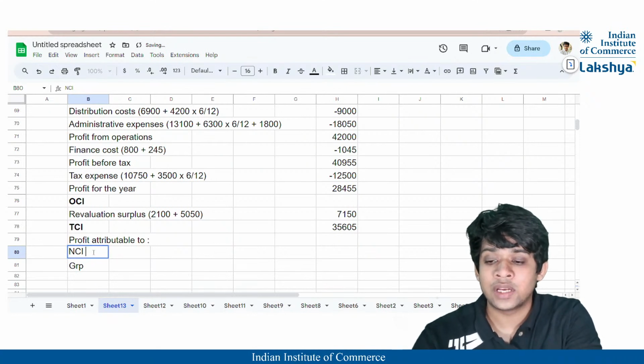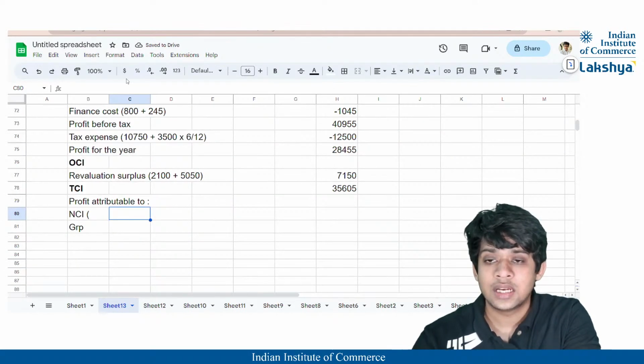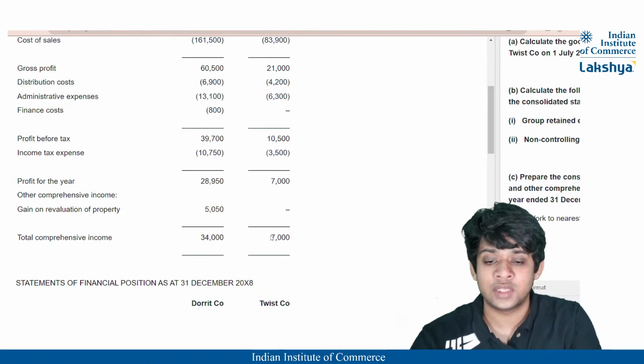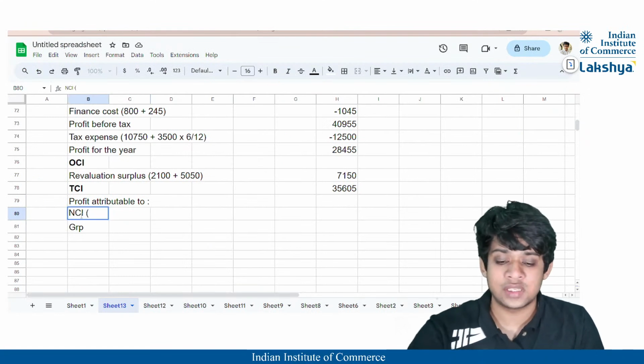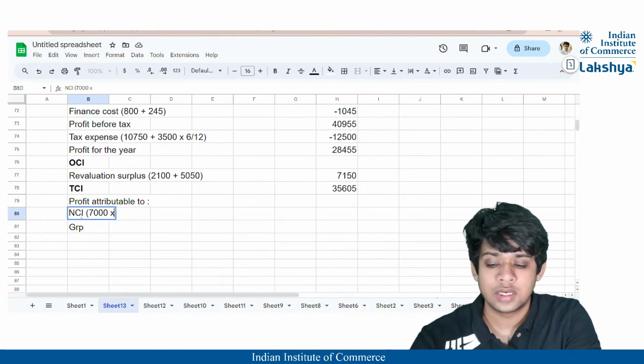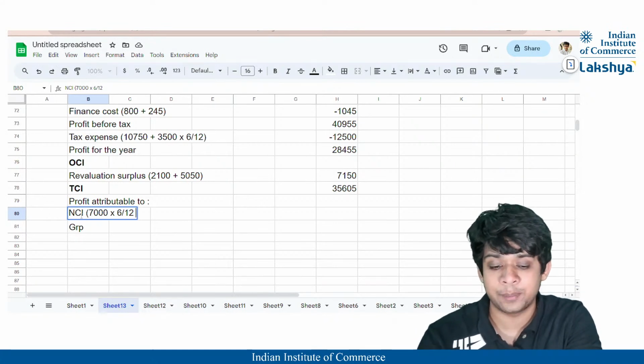So how much will be allocated to the NCI? It will be nothing but the profit of NCI for the year. So as you can see in the question, it is clearly specified that the profit for the year of the subsidiary is nothing but 7,000, right? So how do you calculate NCI? The profit of the subsidiary company, that is 7,000. But since it is 6 by 12, we will take 6 by 12. It was a mid-year acquisition of the company.